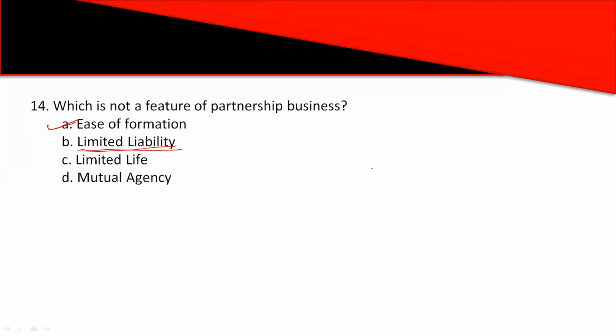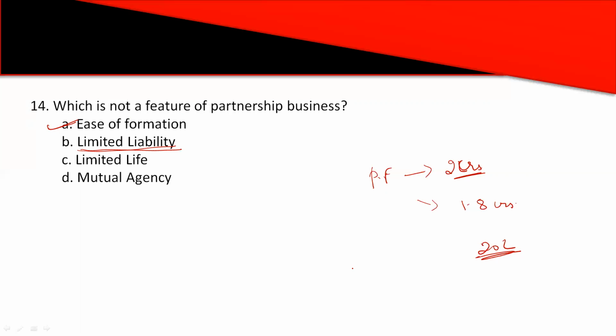Suppose the firm has taken a loan of rupees 2 crore, and does not have enough financial resources to pay off this loan. Suppose the firm only has 1.8 crores. Then the remaining 20 lakh rupees, the partners have to bear this debt of the firm. So this is unlimited.